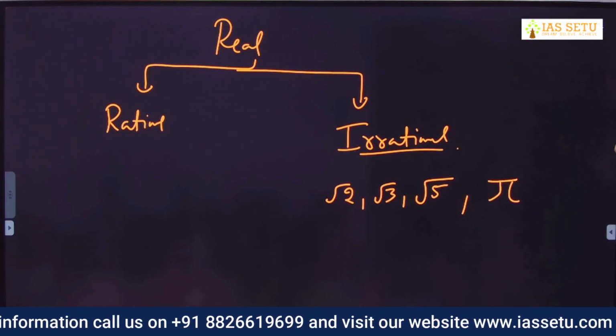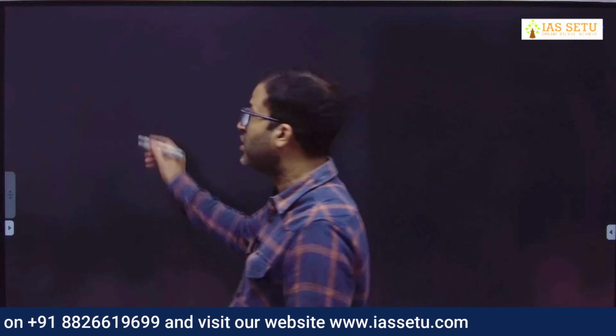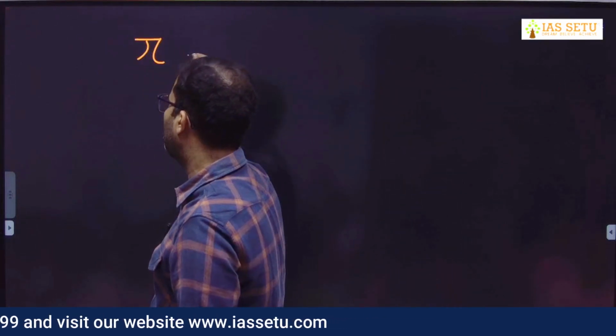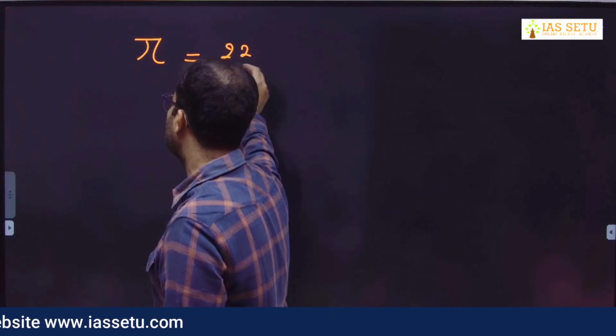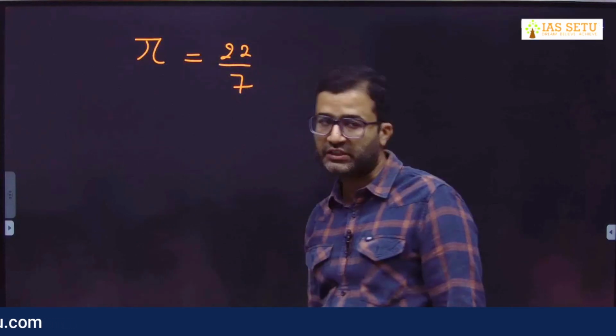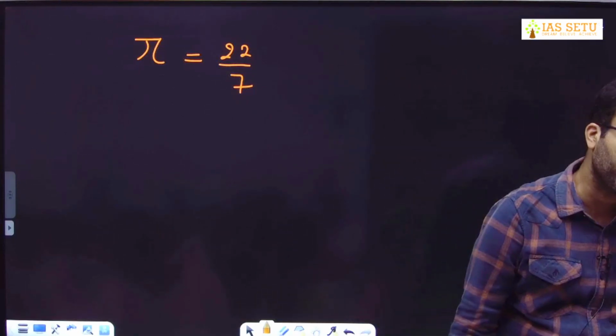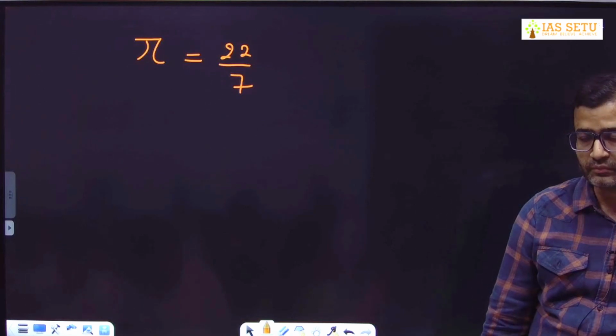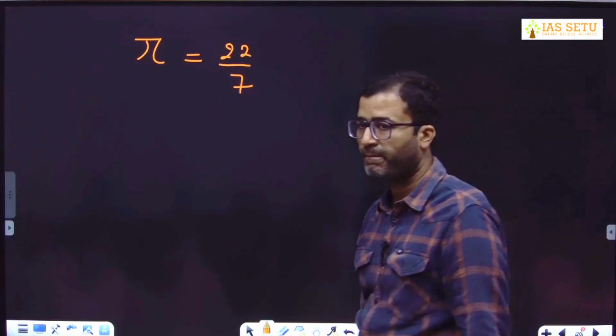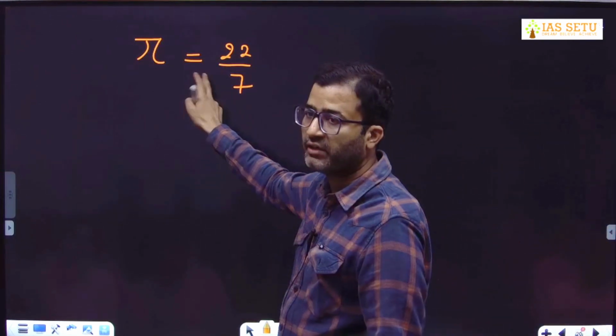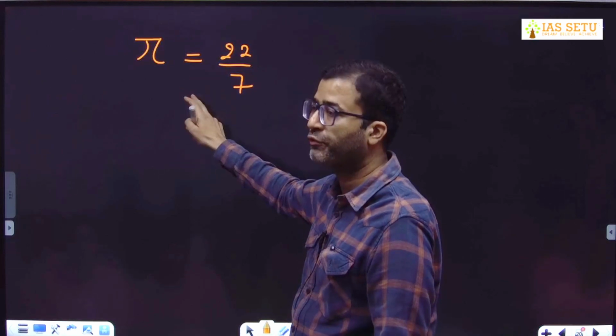Then student, they argue with me, sir, school days we have taken value of pi is 22/7, and which is integer upon integer, so there is a contradiction and you are saying pi is irrational. Let me tell you, it is not the exact value of pi. I can prove it.